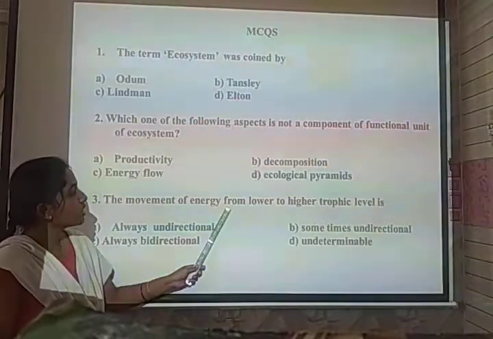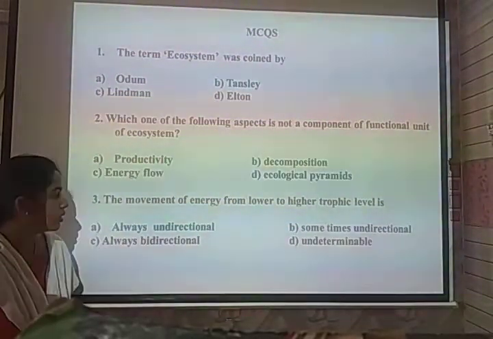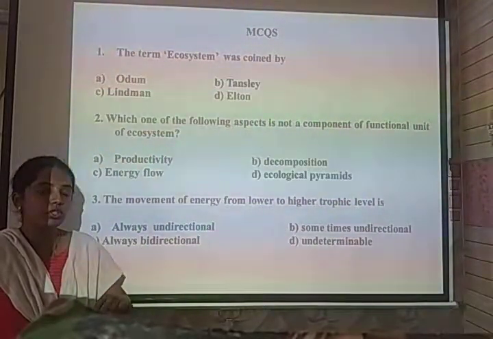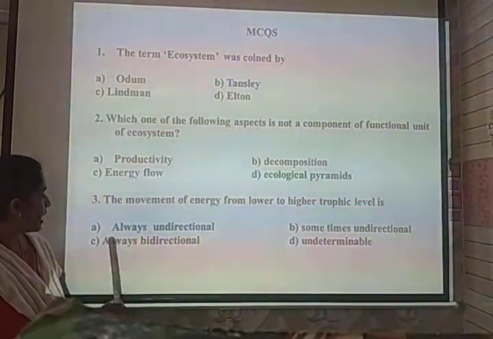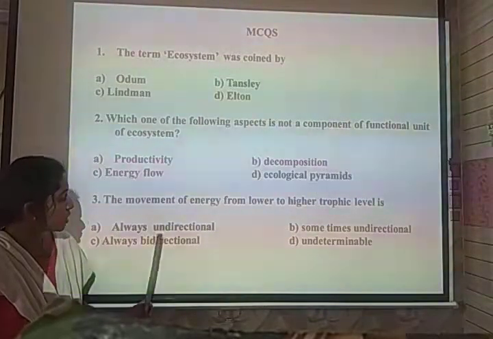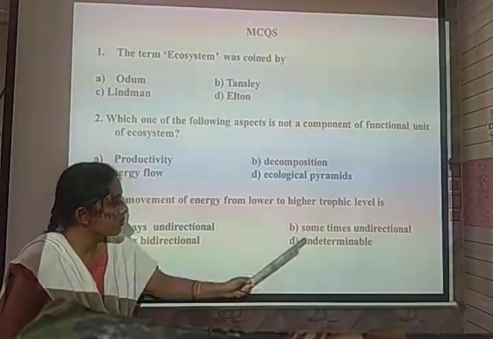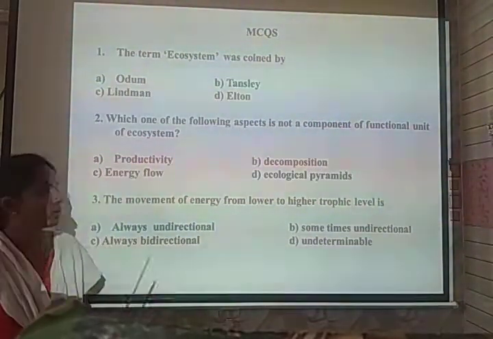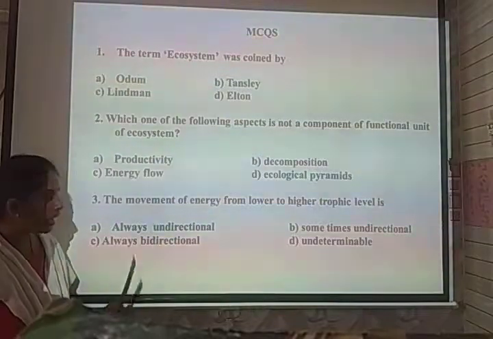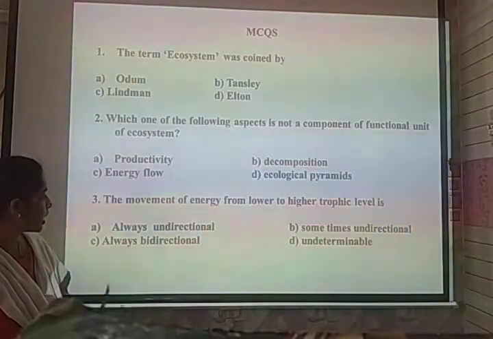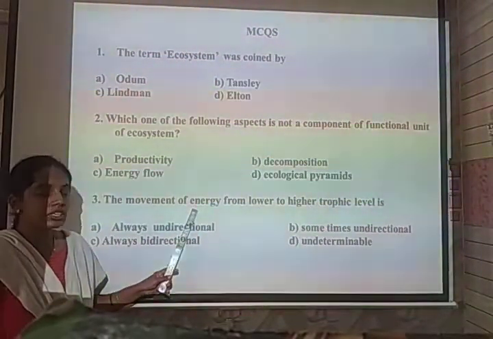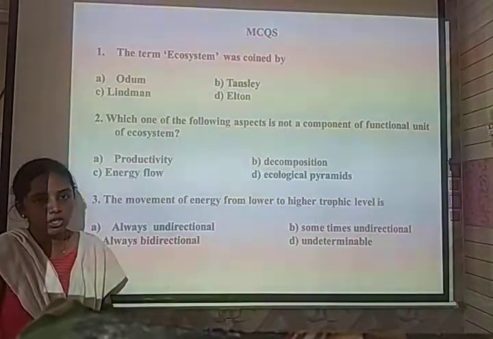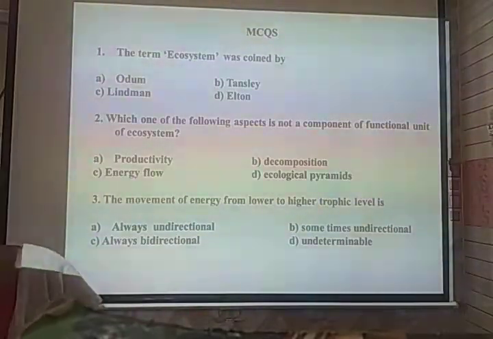The movement of energy from lower to higher trophic level. Usually the flow of energy is from the producers to consumers through the trophic levels. The options are: always unidirectional, sometimes unidirectional, always bidirectional, and undetermined. The flow of energy from the lower individual to the higher trophic level is always unidirectional, not bidirectional.